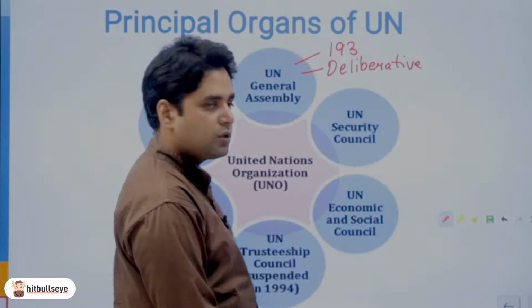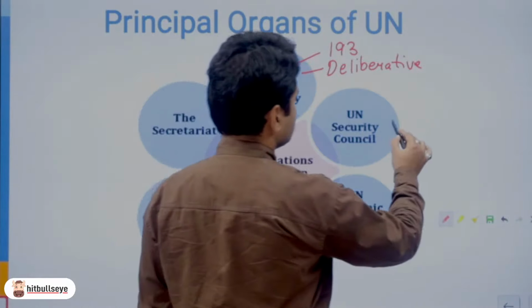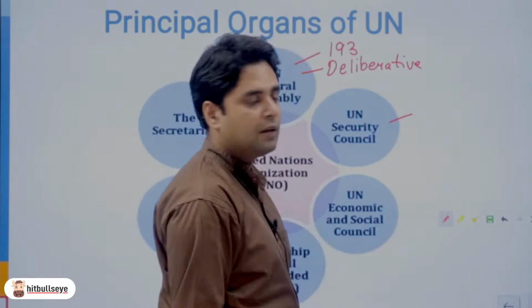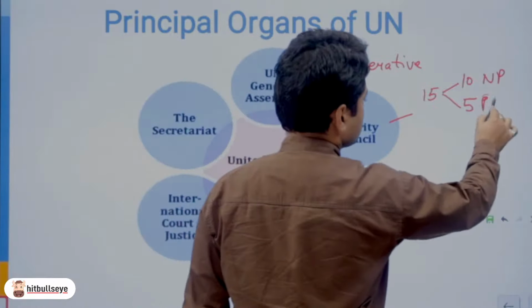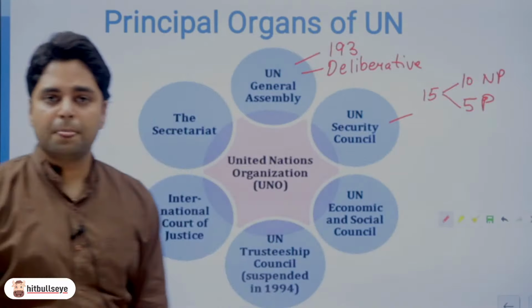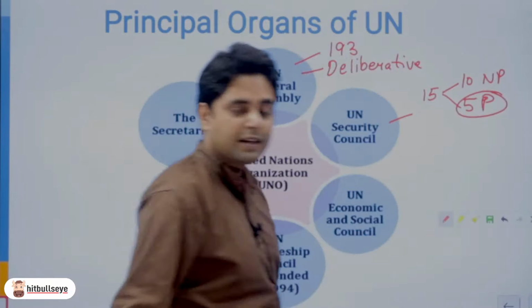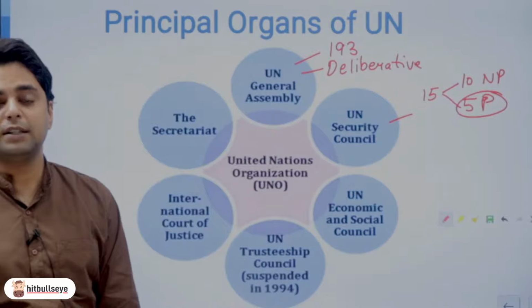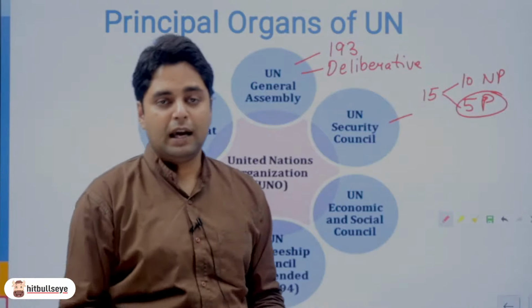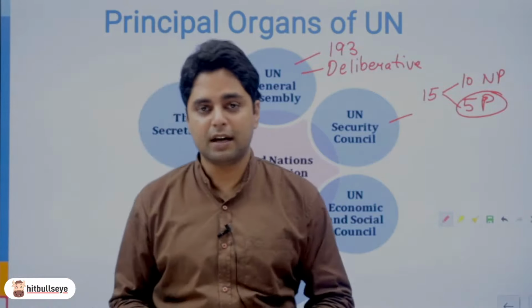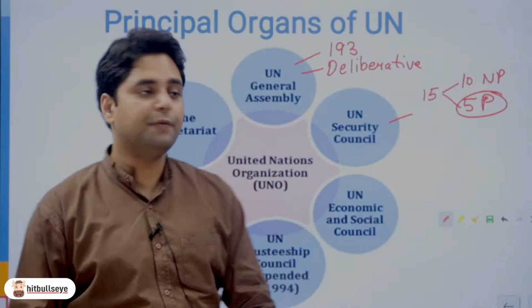This, I think, is the most important organ of United Nations. United Nations Security Council. It has 15 member nations, out of which 10 are non-permanent members and 5 are permanent members, which are fondly called as 5P. तो 5P members वो सभी members हैं who actually won the Second World War, like except China, बाकी जो भी countries हैं ये सब Second World War की winners थी, and they gave themselves all the privileges that there were, most of which is the veto power.